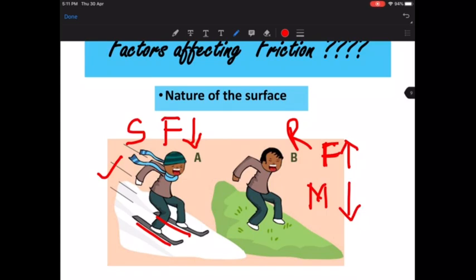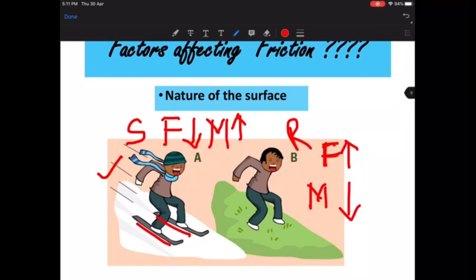Friction is a kind of obstruction to any motion, right? So if the friction is less, then the motion will be more because the body will be able to move faster. So smoother the surface, lesser the friction, more the motion. Rougher the surface, more the friction and lesser the motion.